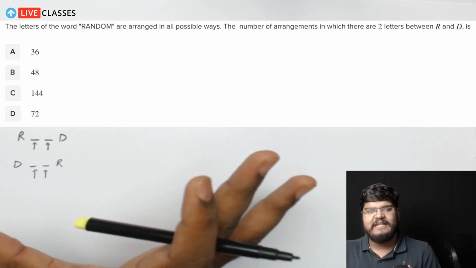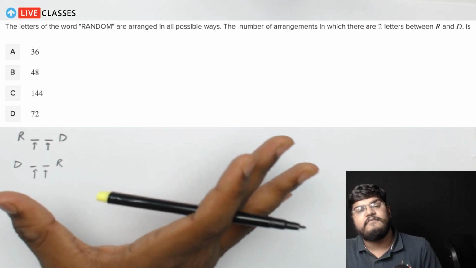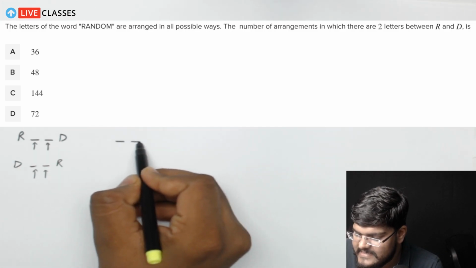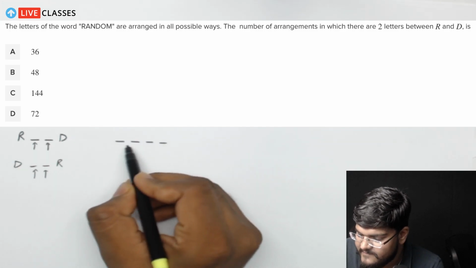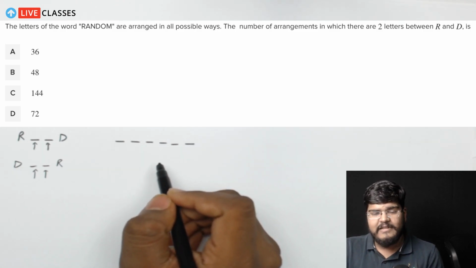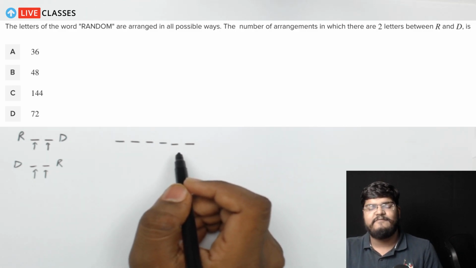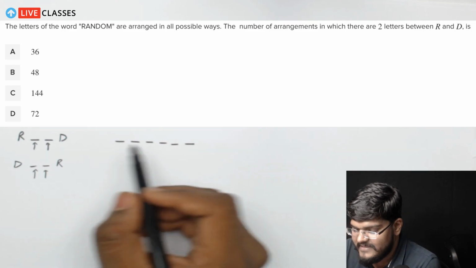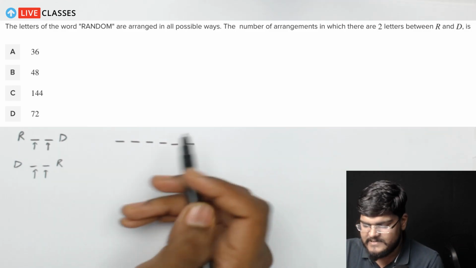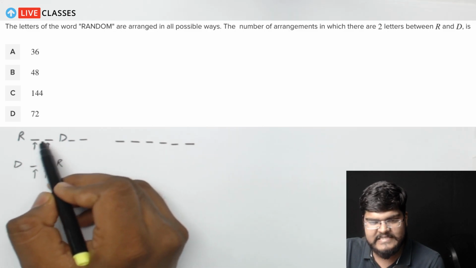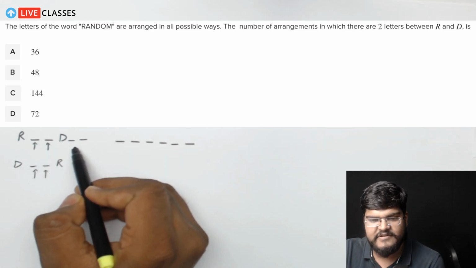So we'll start from the very basic thing. We'll start from the word which is given to us, which is RANDOM, and RANDOM, you all can see, is a six lettered word. So 1, 2, 3, 4, 5 and 6. Now let's consider case by case in which scenarios we can put R and D in such a way that there are two letters in between them. We've already discussed one case over here. I can see that there is R and D and there are two places in between, and then there are two places which are trailing.